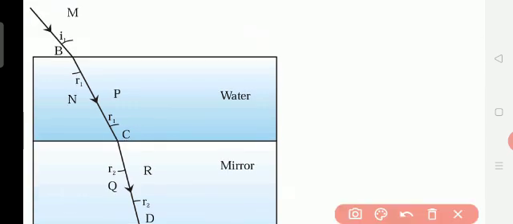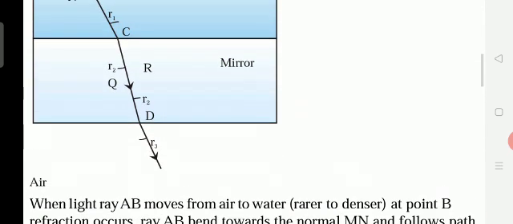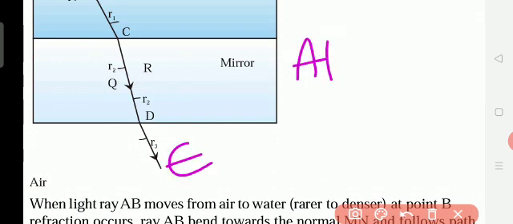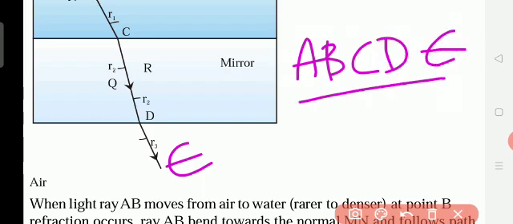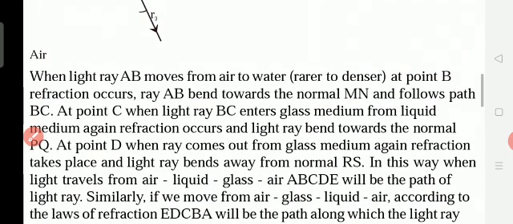The light is traveling from here A, B, C, D, and then entering into here, E. So light is traveling A, B, C, D, E in this path.